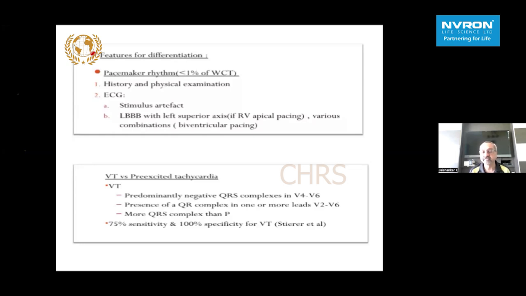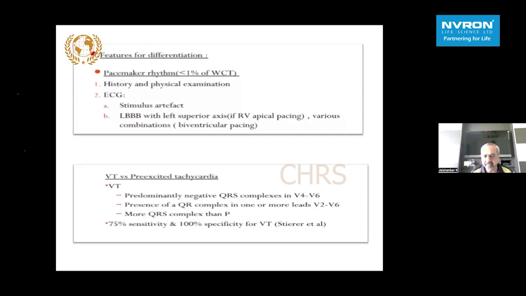And if it's conventional RV apical pacing, it will be a left bundle branch block with the left superior axis between 0 to -90 degrees. And of course, increasingly we're doing CRT pacing, so we'll have all kinds of features of biventricular pacing, which is beyond the scope of this talk.